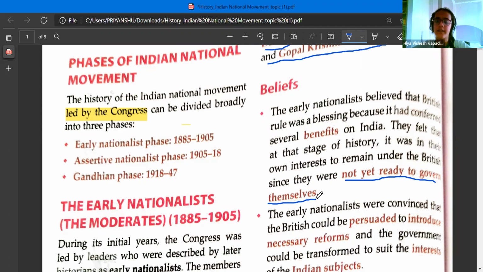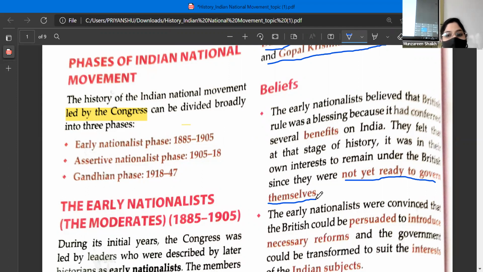And what is the change? What is the ultimate change? That they threw away the Britishers from India. They wanted that change, right? That was the ultimate goal. For that, they first realized, this is the realization period, right?